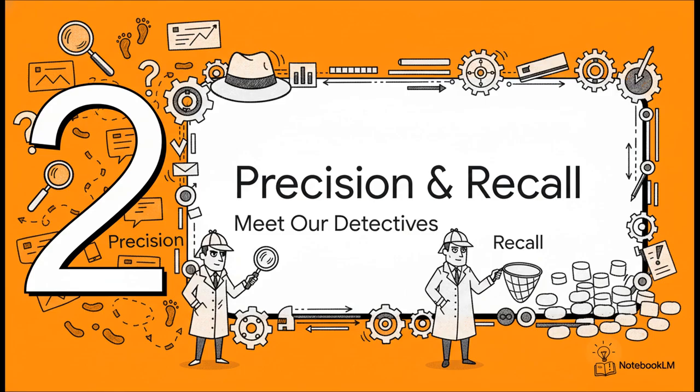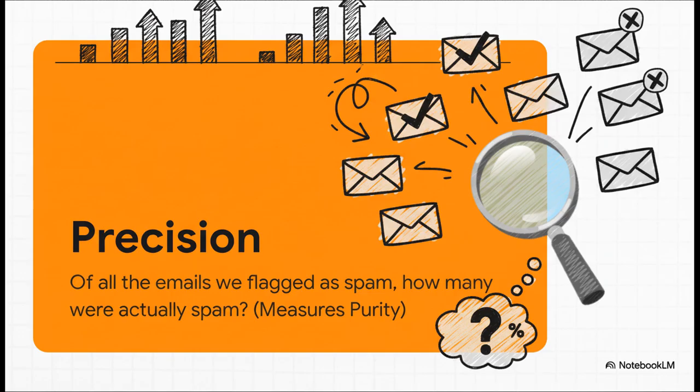Now, to really make sense of this matrix, we need to bring in 2 expert detectives. Their names are Precision and Recall, and they help us ask much smarter questions than just, hey, how accurate is it? So our first detective, Precision, is all about quality control.